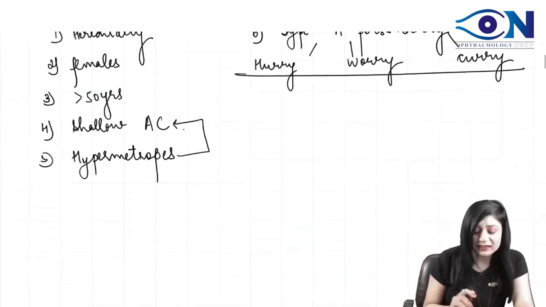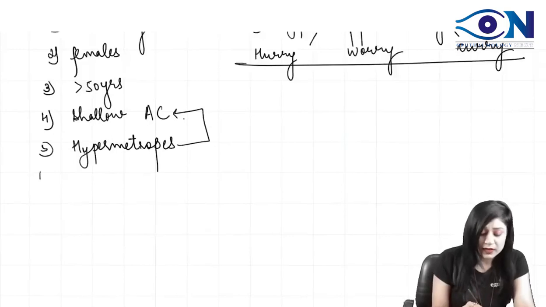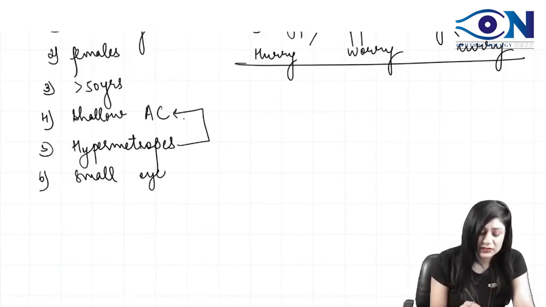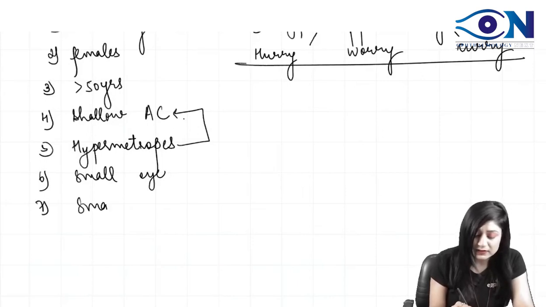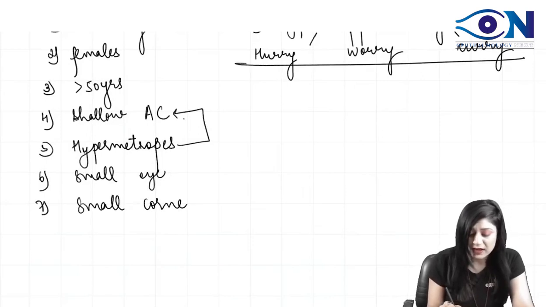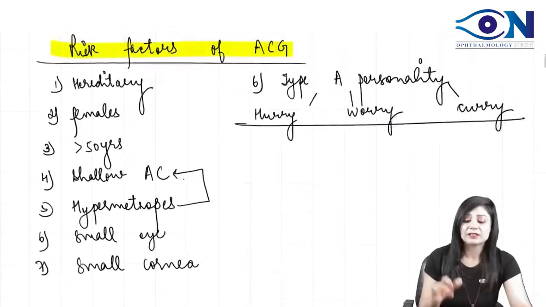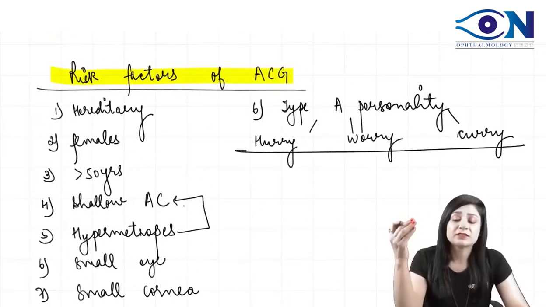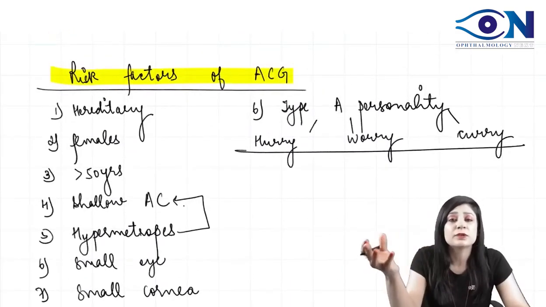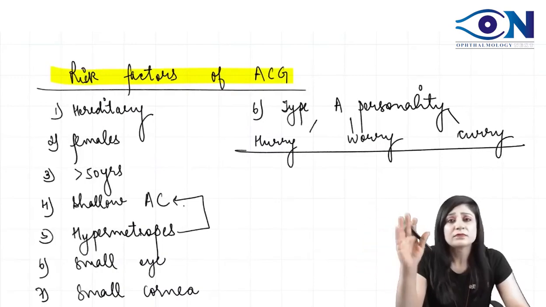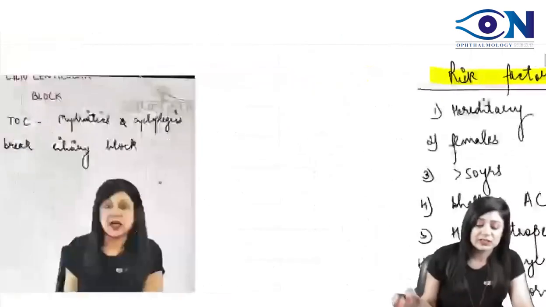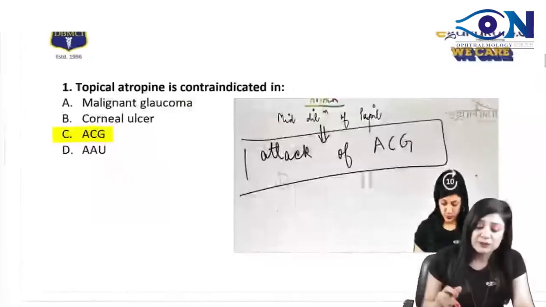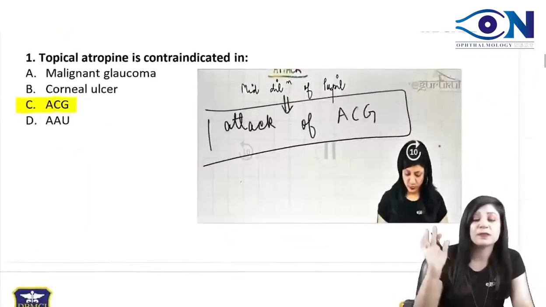Now, what are the other characteristics of hypermetropes? You can get a small eyeball, small corneas, and then we can have a shallow anterior chamber. So any person who is having the risk factors and goes into mid dilatation of the pupil is suffering from an acute congestive glaucoma attack. So obviously you are not going to give atropine in these people.